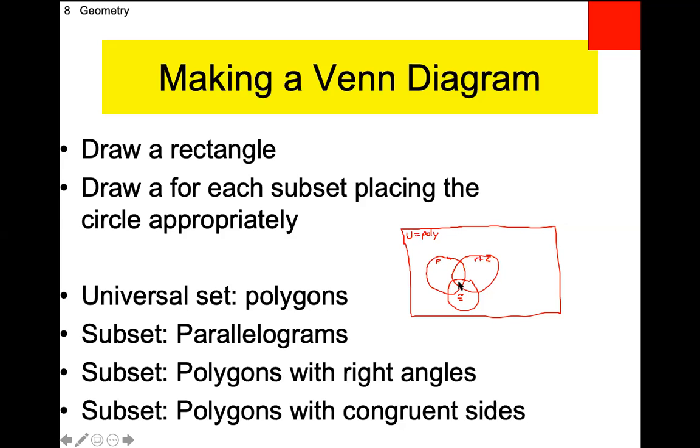And oh, by the way, squares have all three. So a square would be smack dab in the middle right here. So a square would be a polygon with congruent sides. It would be a polygon with a right angle, and it would be a parallelogram. So squares would live right smack dab in there in the middle. And this is kind of what they're going to have you do tonight. They won't be as complicated as this one. This is as complicated as it gets. Questions on what I just did?